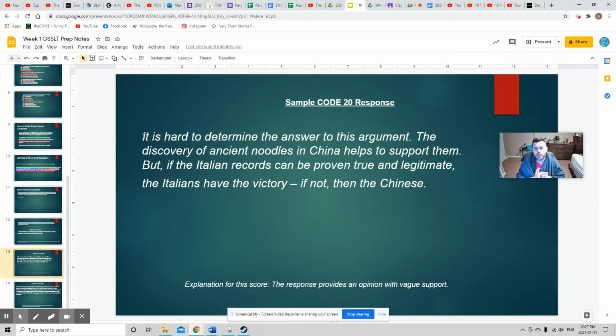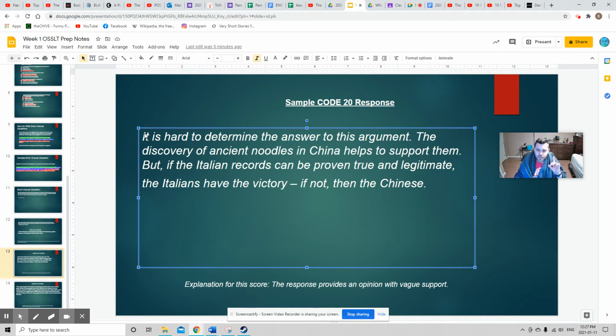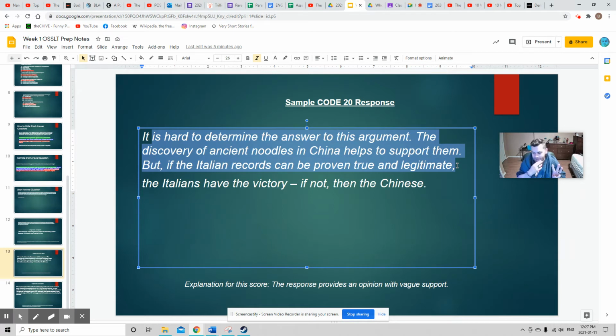"It is hard to determine the answer to this argument. The discovery of ancient noodles in China helps to support them. But if the Italian records can be proven true and legitimate, the Italians have the victory. If not, then the Chinese." So they provided an answer. They provided some proof, but they didn't explain how the proof is related to the answer.